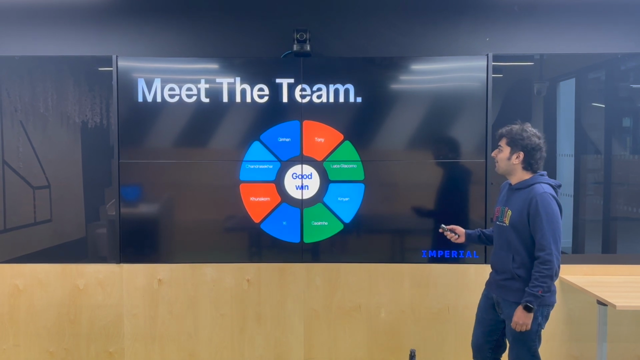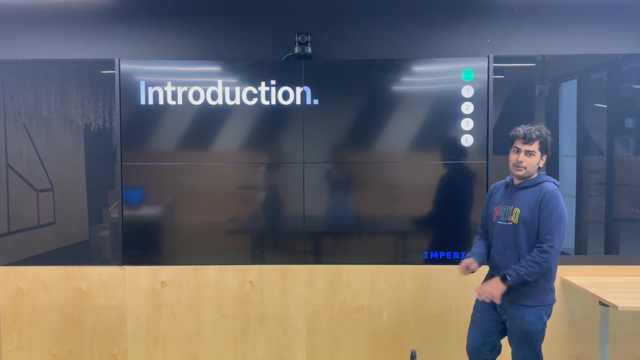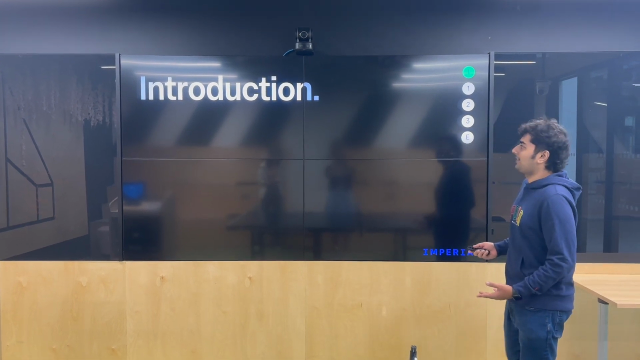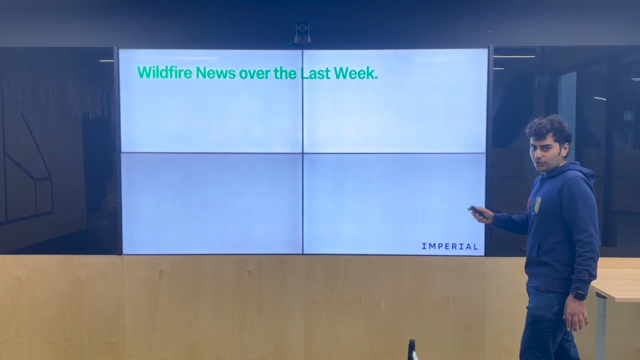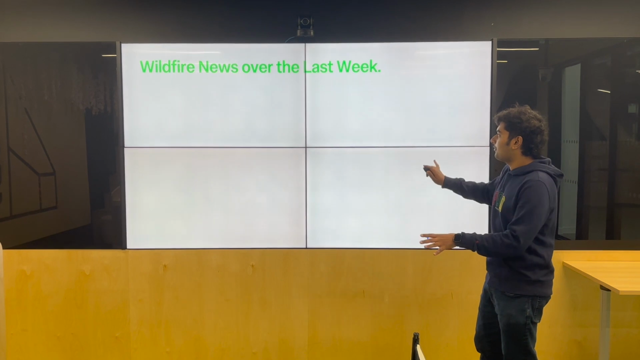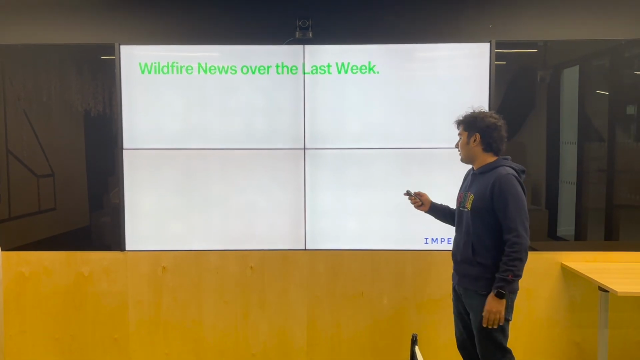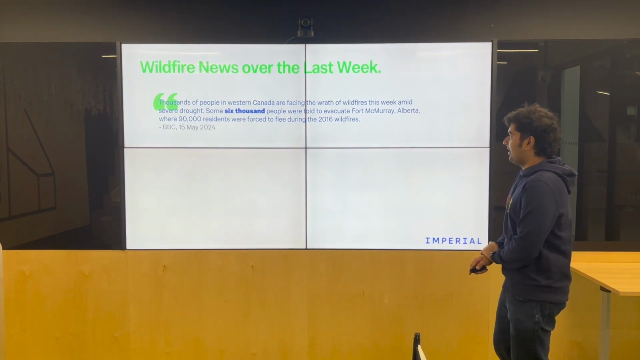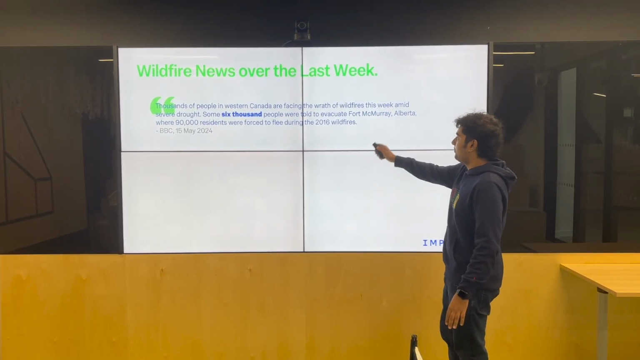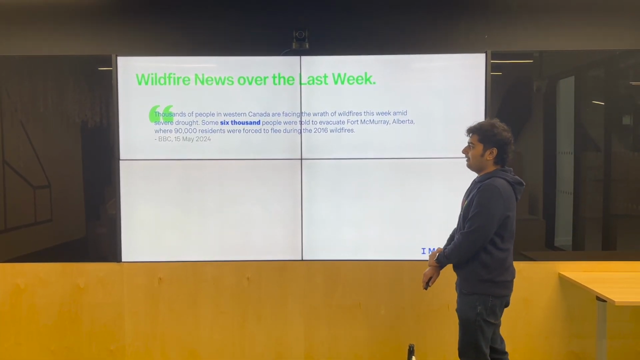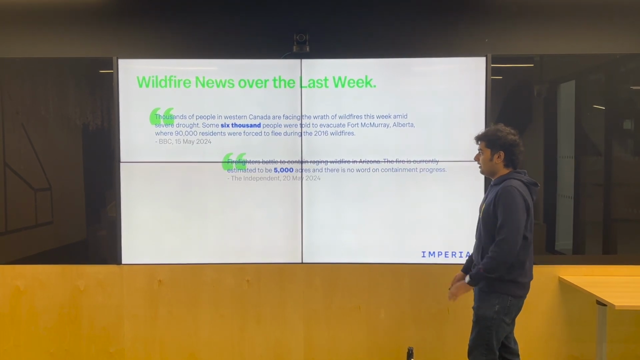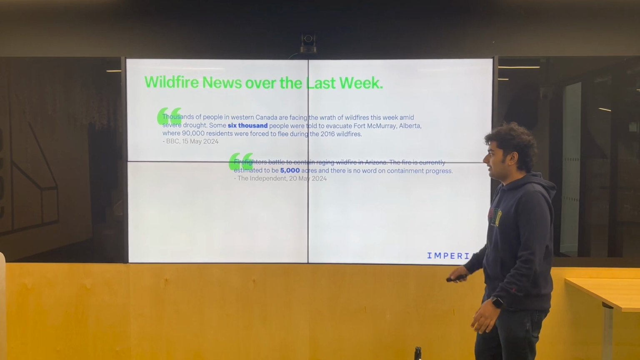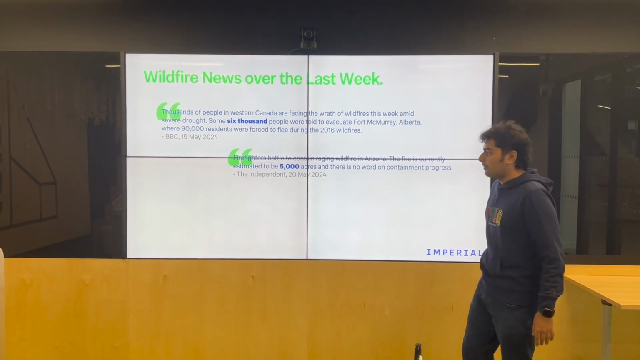Now, let's start with a quick introduction on why we want to do this, the motivation behind what's happening. Over the last week, we've curated some of the news regarding the wildfires across the globe. The first one in Canada, where some 6,000 people were told to evacuate in Alberta. The second one, there's now a fire in Arizona with around 5,000 acres. This was by the Independent, the previous one was by the BBC.